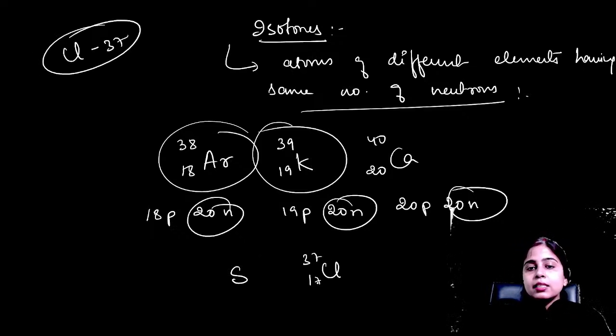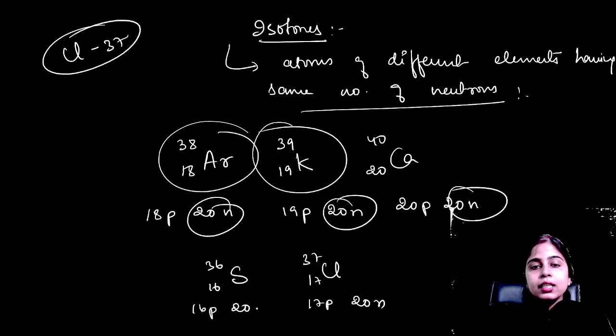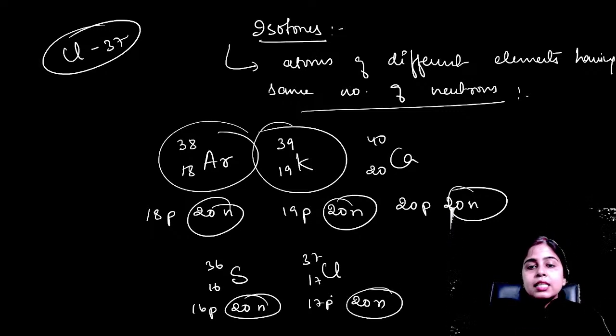Here the atomic mass is 37. So that means 17 protons and 20 neutrons. Here in sulfur 36, that means 16 protons and 20 neutrons. So you can see here again both are having same number of neutrons. So all these 5 are your isotones.